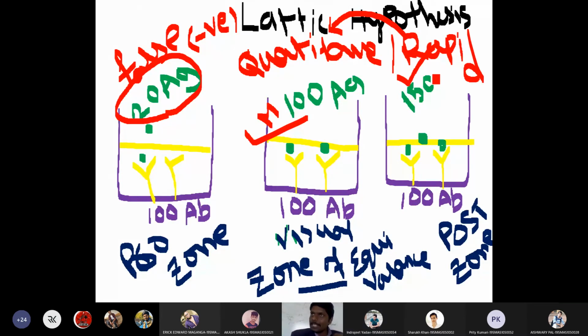Now I will go for a quantitative test. In the quantitative test, I will detect whether I have 200 malaria or not. Will I get a reaction for 200? I won't get a titer. My titer is 200. I already kept 200 antibody in my titer in the well. So in the quantitative test, I won't get a reaction. I will get negative in quantitative. That means I am negative for malaria. Having one malaria doesn't mean I have infection. I need at least 100 malaria to say I have infection.